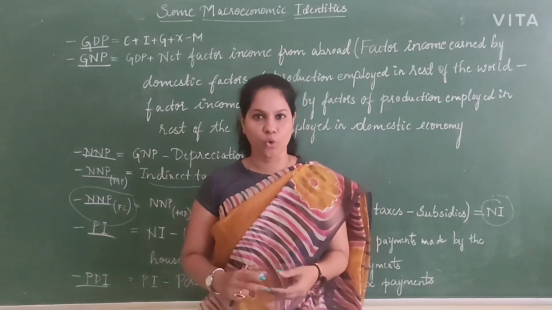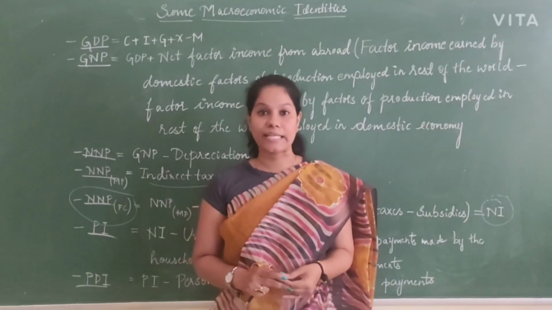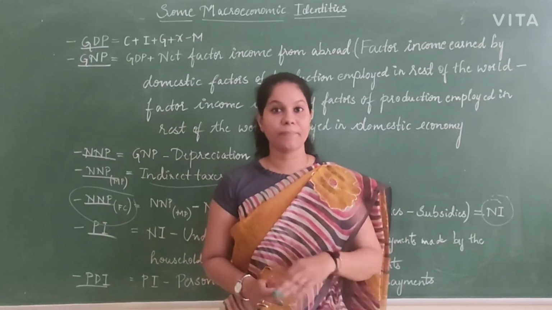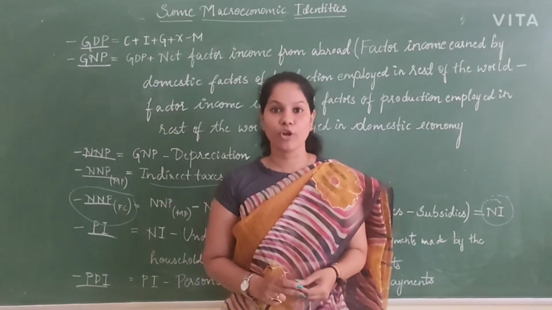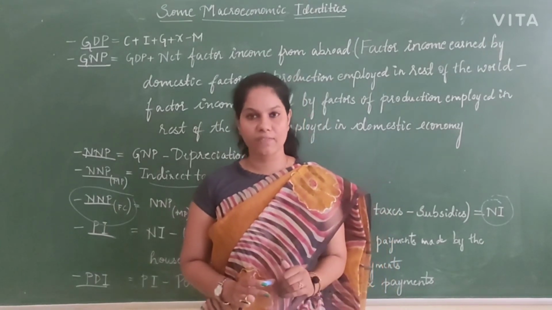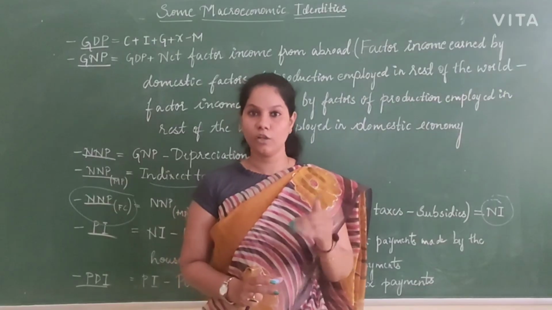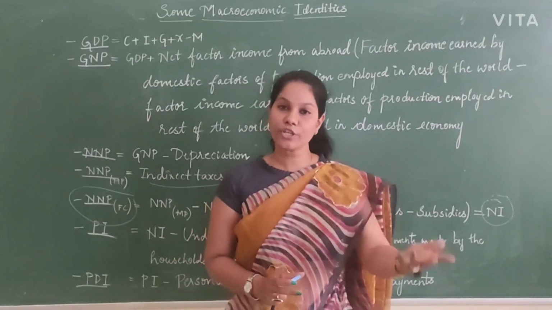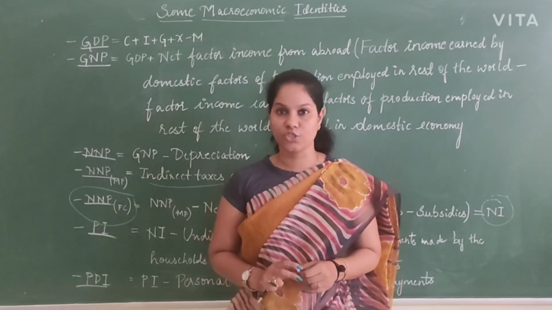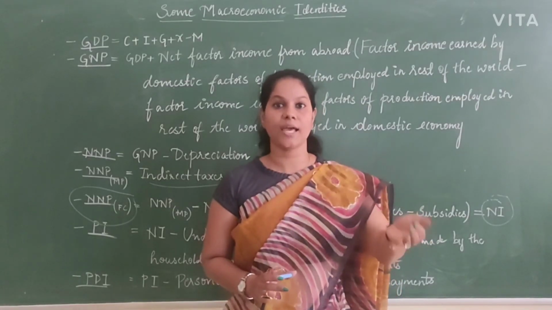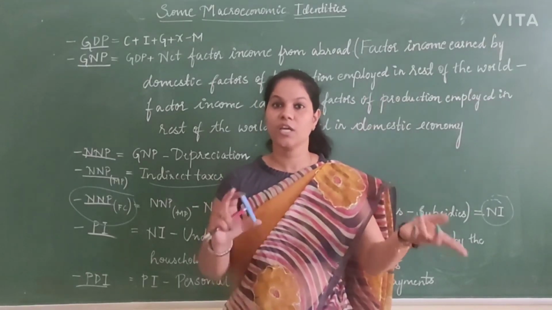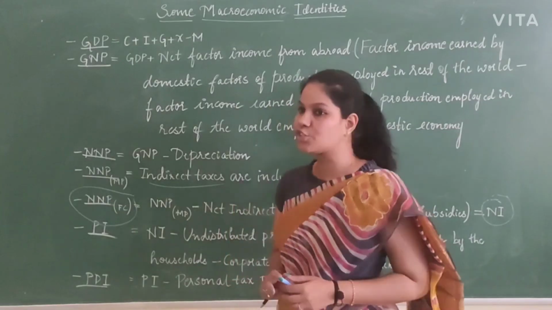If I'm a household and I have surplus money, I love to give that as a loan. It can be to a government or any private sector, and for that I'll be collecting interest. In the same way, if the government has surplus money, they give a loan to a household and collect an interest rate. The two will be subtracted from each other: the money I have given and am collecting interest on, and the money the government has given and is collecting interest on, should be subtracted from each other.